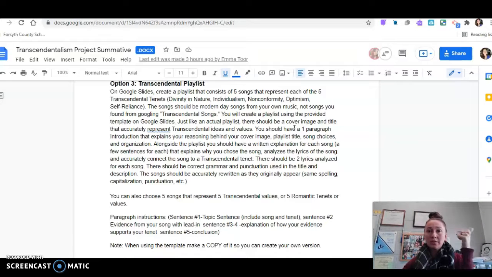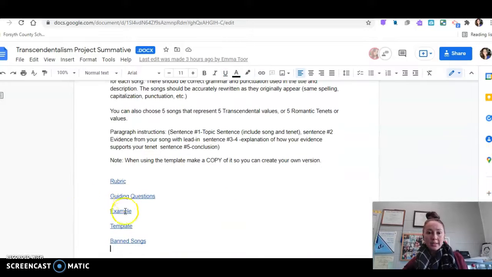You can do the divinity of nature, individualism, nonconformity, optimism, self-reliance, or the 5 I's. That's fine too. If you want to do the 5 I's, it also works. But you need to have one song to represent each. And then you need to explain those songs. You'll also create a cover. I'm going to show you what that looks like here.